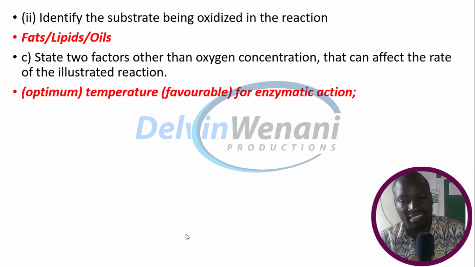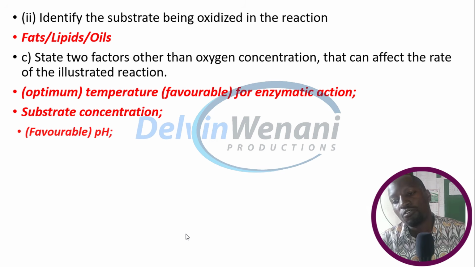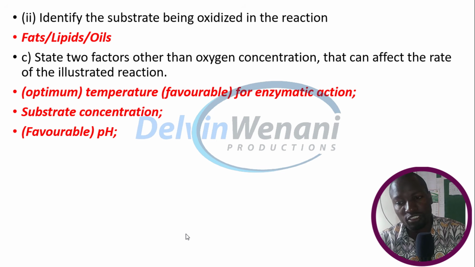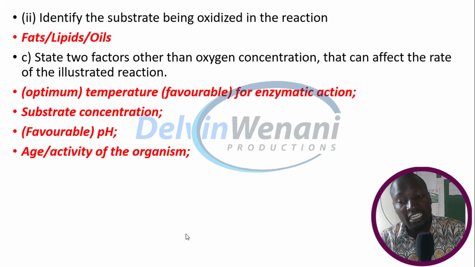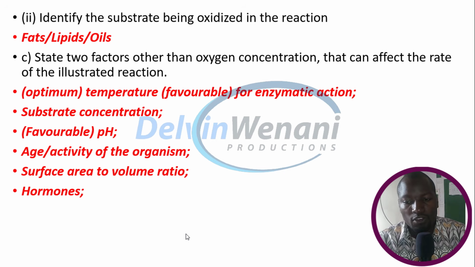Substrate concentration. We also have pH, whether favorable or unfavorable. We also have the age or activity of the organism. Then you have surface area to volume ratio. We also have hormones.